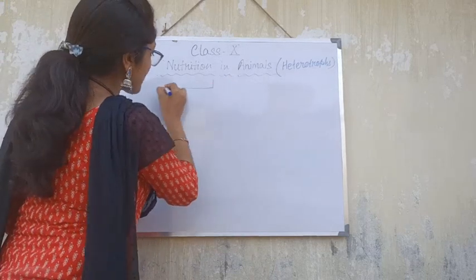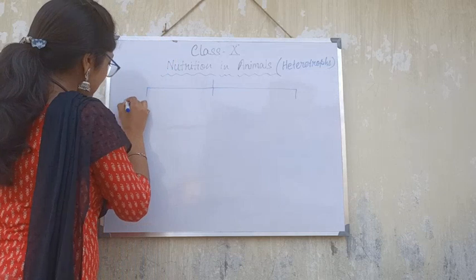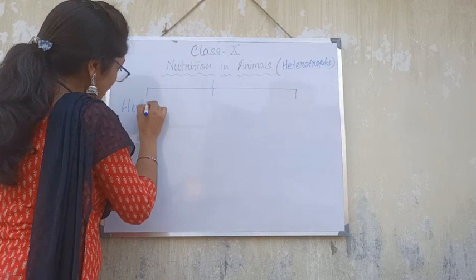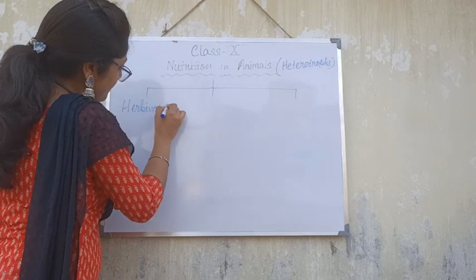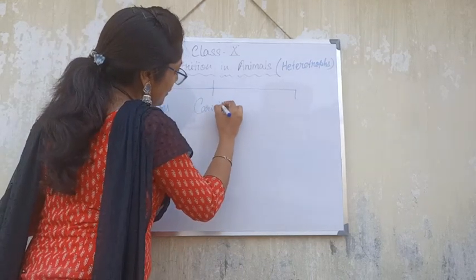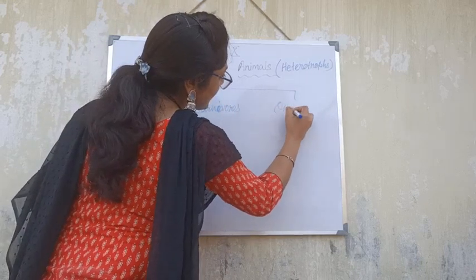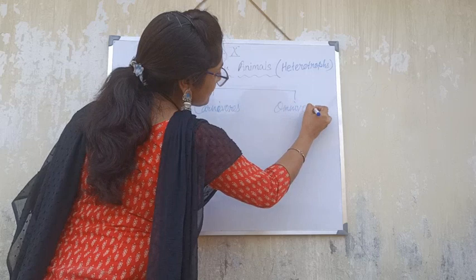These heterotrophs are mainly of three types. First one, that is herbivores. Next one, that is carnivores. Third one, that is omnivores.